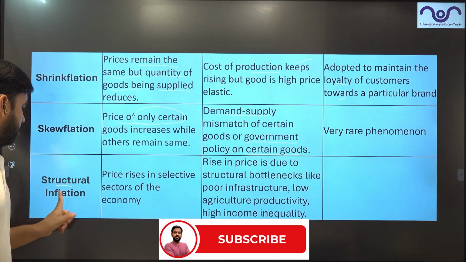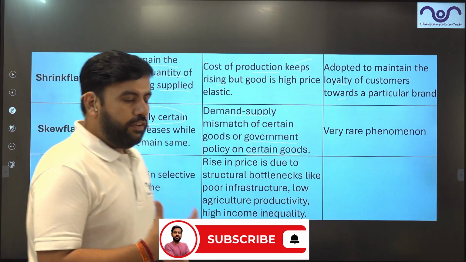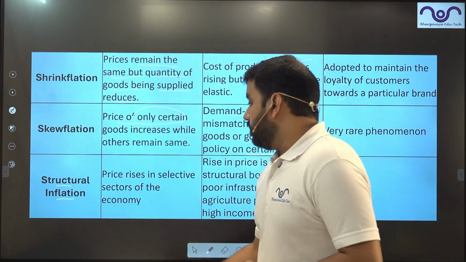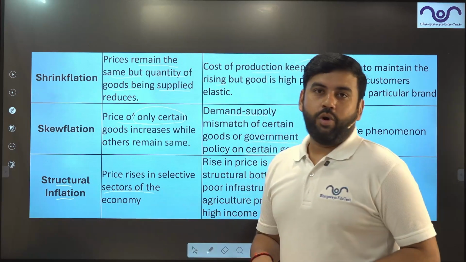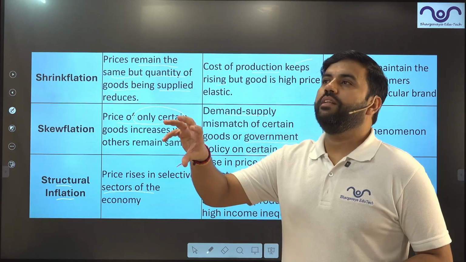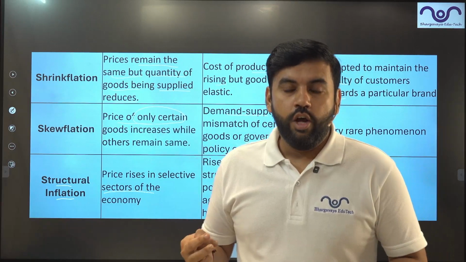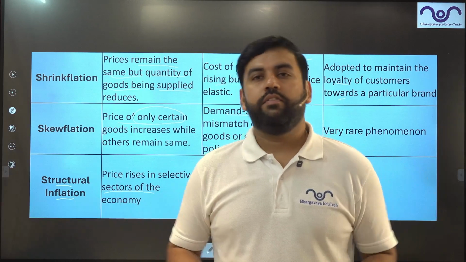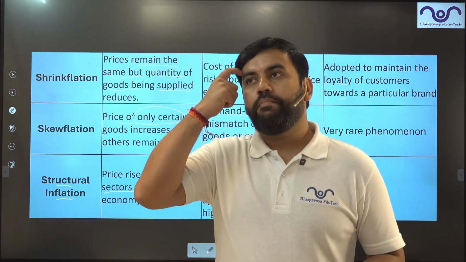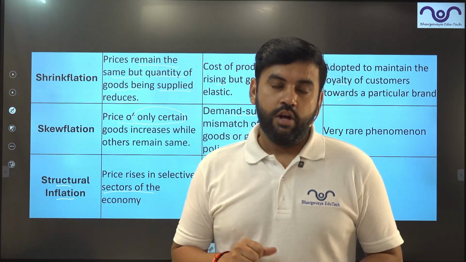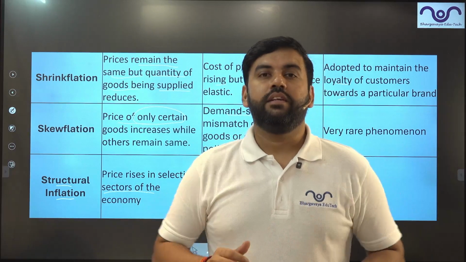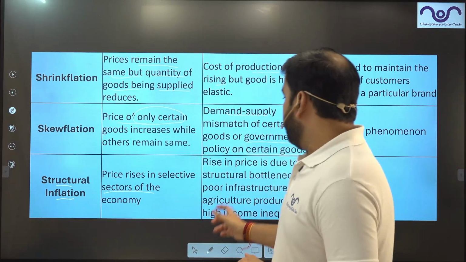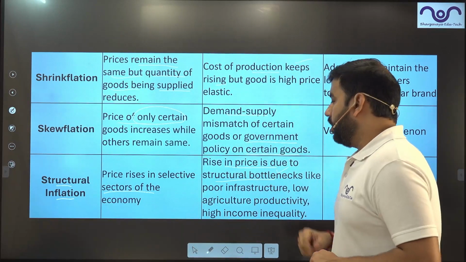Then comes structural inflation, guys. Structural inflation takes place when the prices of certain selective sectors in the economy increase. For example, only the price of steel is increasing. So if the price of steel is increasing, every sector which uses steel will see inflation. Let's say the price of fertilizers increases. So the entire agriculture, or the food items, will see a change in prices. So that's why it is a rise in prices due to structural bottlenecks.